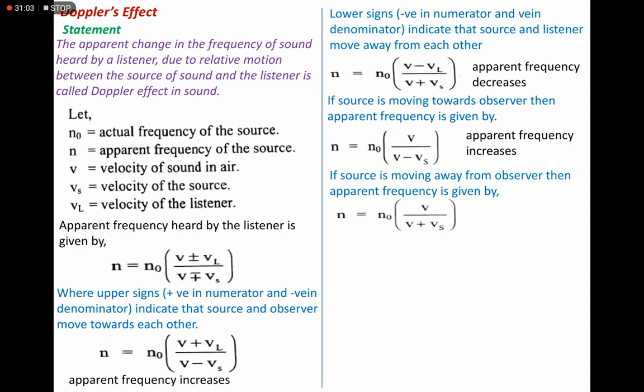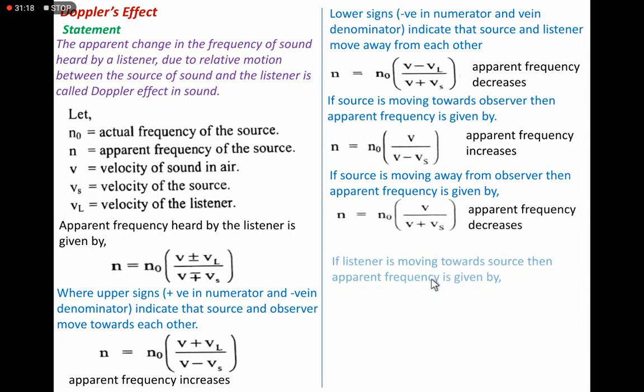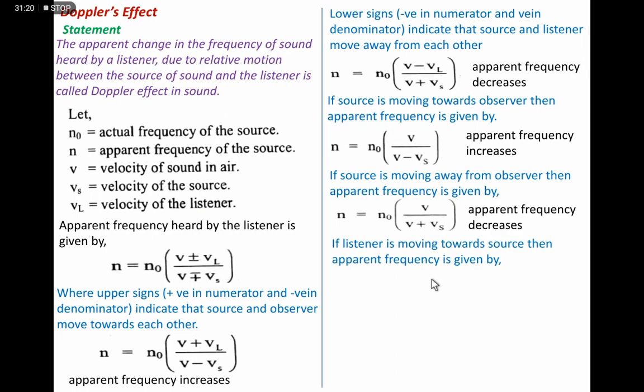Similarly, we consider one more case. If the source of the sound is stationary and the listener is moving towards the source, then the apparent frequency definitely increases.